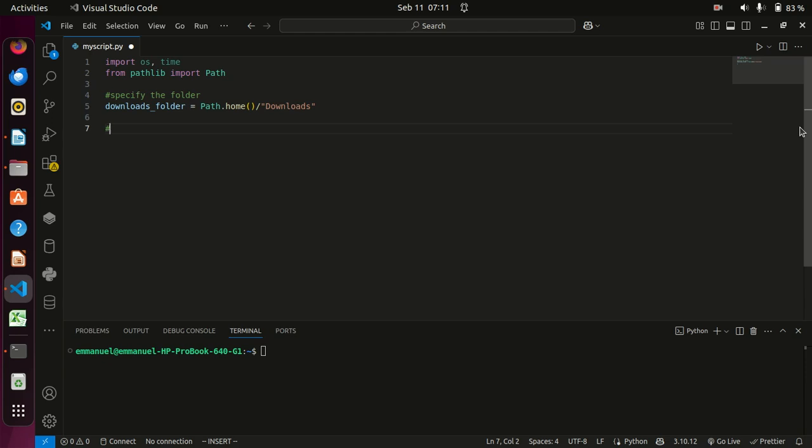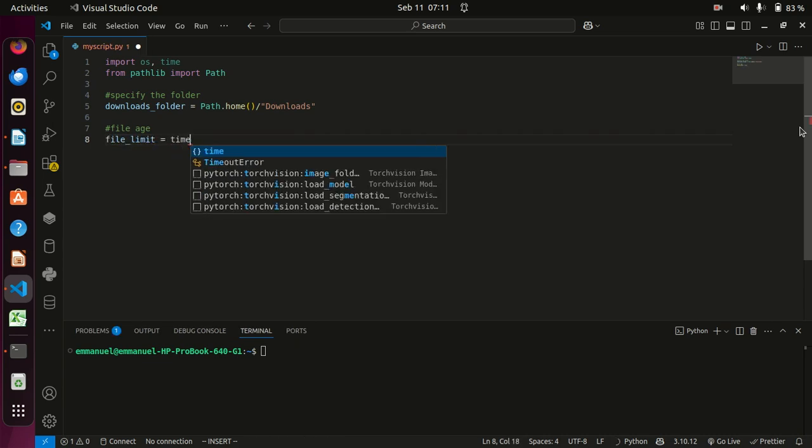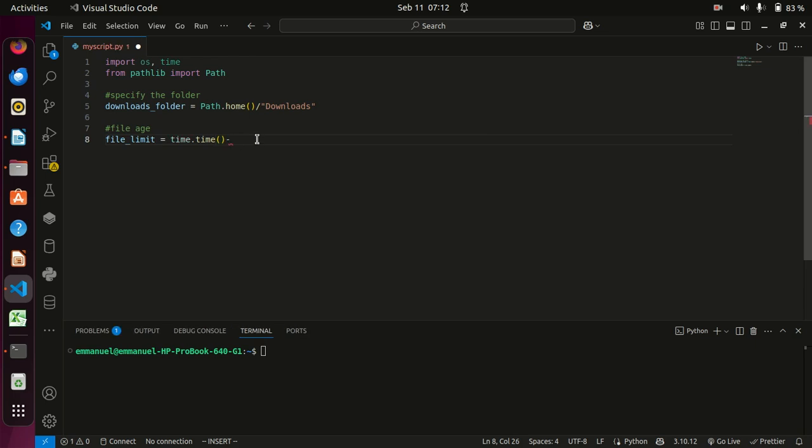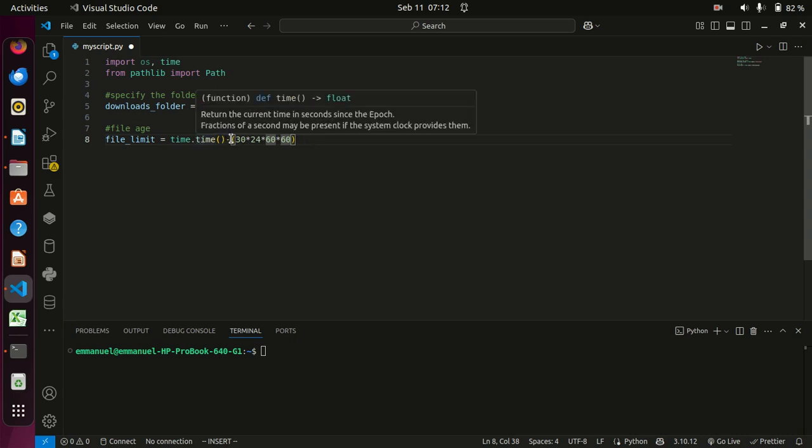Then I'll specify the number of days. Here I'll call it file age. This one I'll call it file_limit is equal to, I'll use the time library dot time. This time open close parentheses is simply the current time. Then I'll have to compute the time by saying Saturdays times 24 hours, times 60 minutes, times 60 seconds. I'm converting Saturdays into seconds because this is a representation of time in seconds.